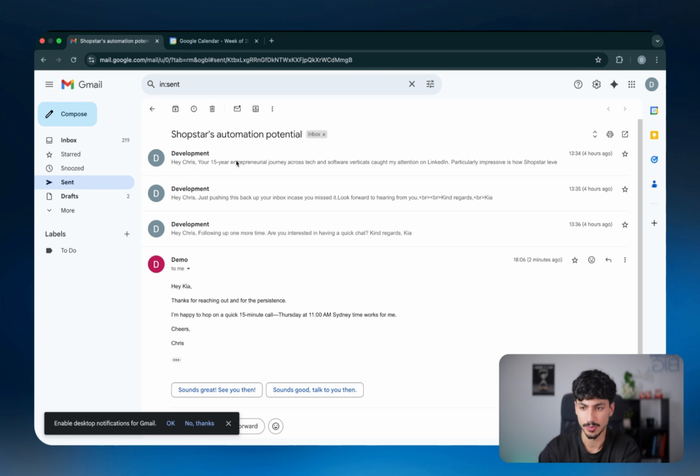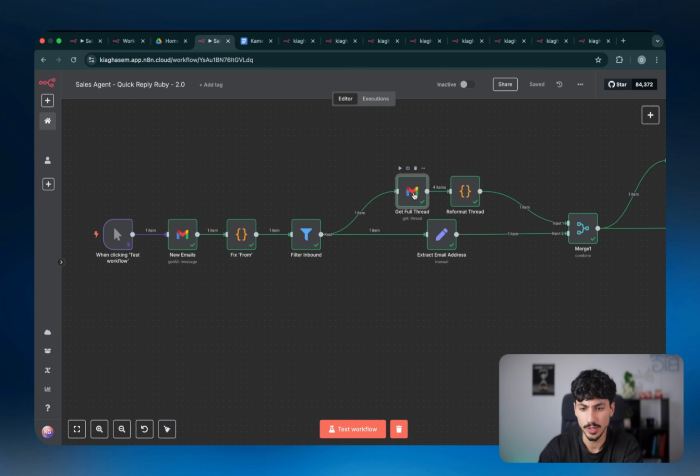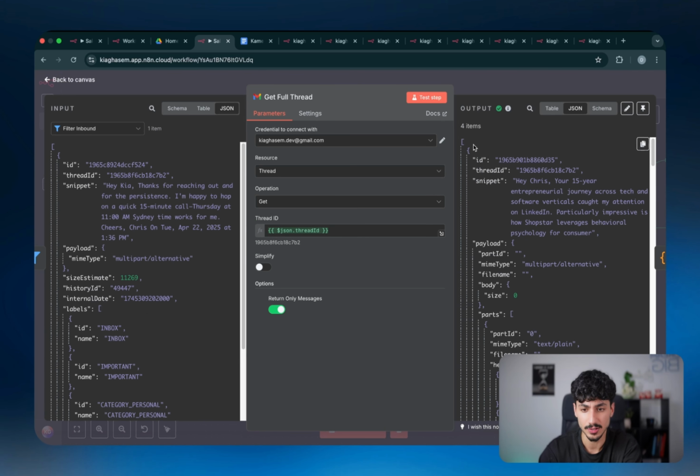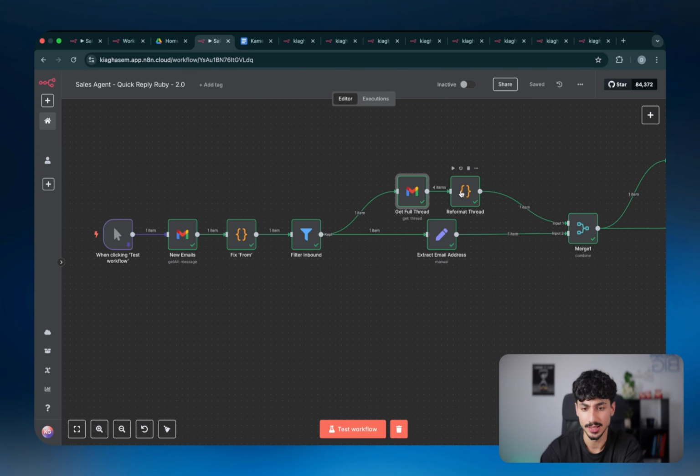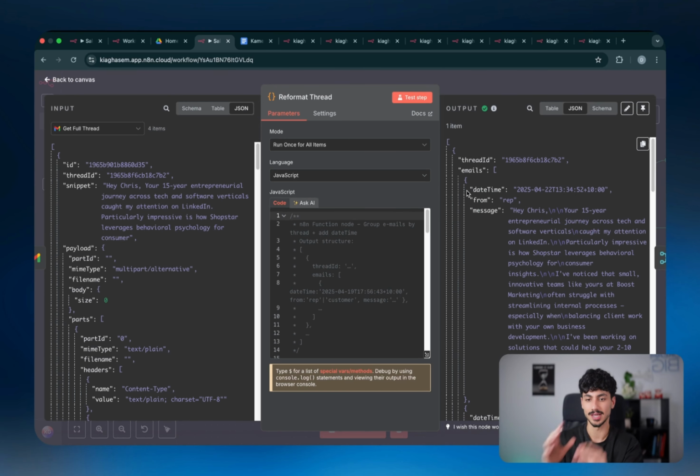So in this instance, the previous emails were the 3 emails that we sent. So this one, and this one. And then once it grabbed all of those emails, it basically gave them all out one by one. So we've got 4 items here. So then in the next node, what I did is I defined a bit of custom code that's basically going to grab every single email that's within the same thread and put it inside a nice format like this, where it's actually all back inside one item.